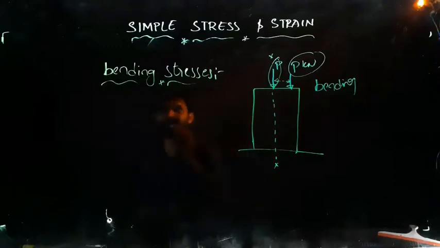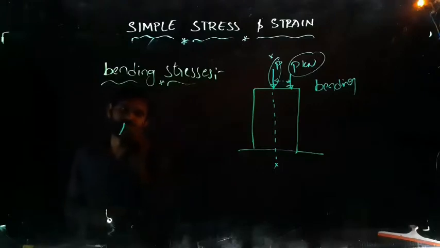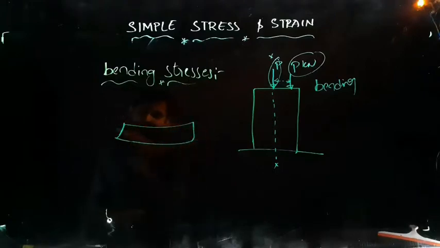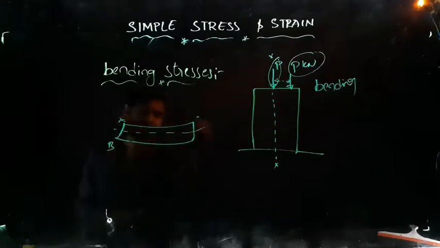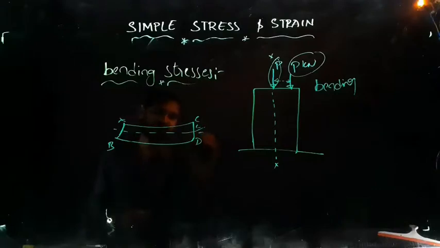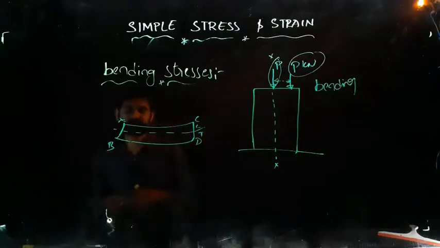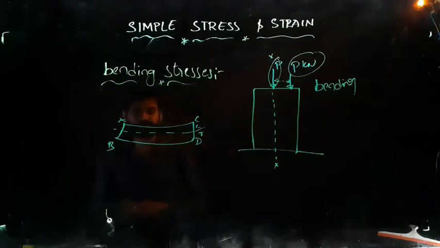So bending stresses, for example, if you see, the stresses will be like this. When I distribute this beam, this will be like this: A, B, C, D. This is under compression, this is under tension. It means whenever the beam is loaded like this, the stresses are going to be developed like this.